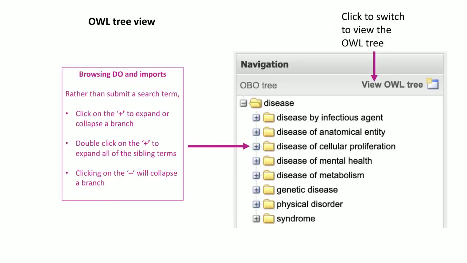The disease ontology and the OWL tree imports can also be browsed to examine related sets of disease. Hopefully, this quick overview covering how to conduct a search on the Human Disease Ontology website will provide you with an understanding of the available search tools.